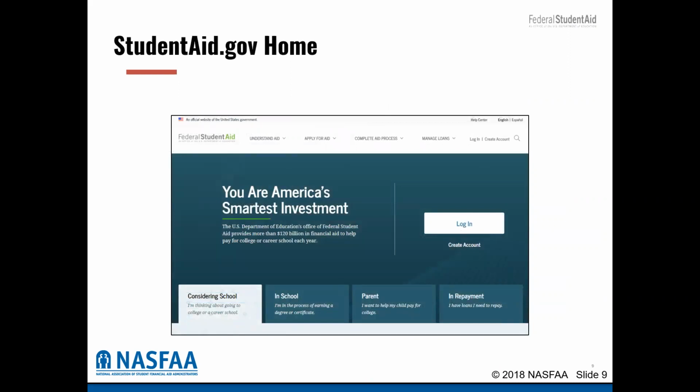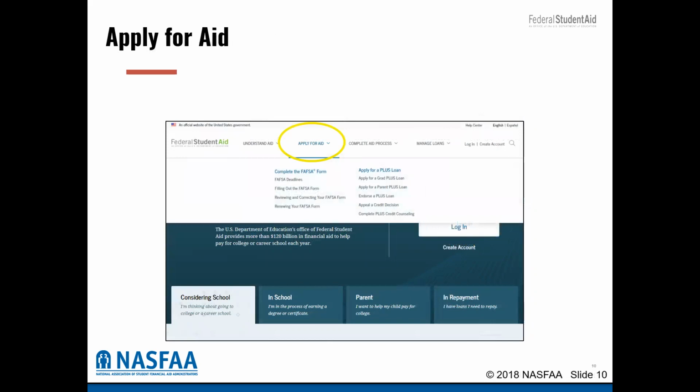To ensure that you are not on a FAFSA paid site, you are encouraged to go to the website studentaid.gov, which is the home page for all things student financial aid. When you click on studentaid.gov, you will see at the top the different options. You will click on apply for aid, and that will take you to the complete the FAFSA form link.